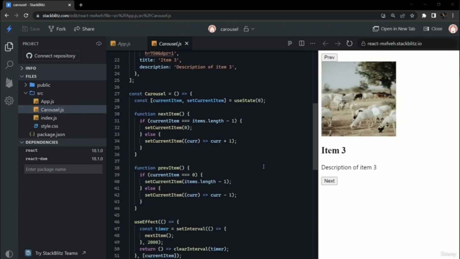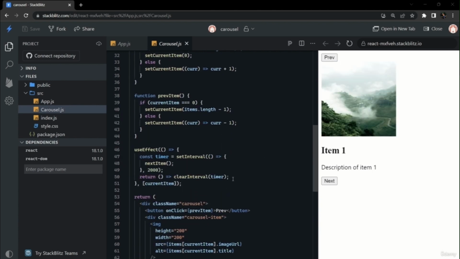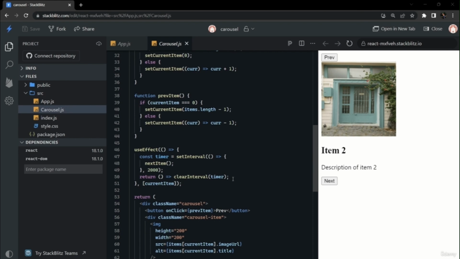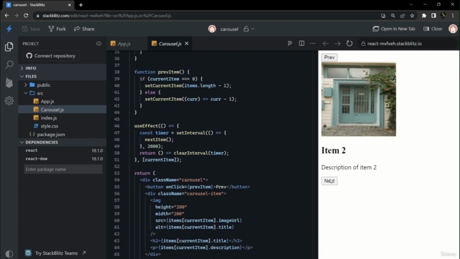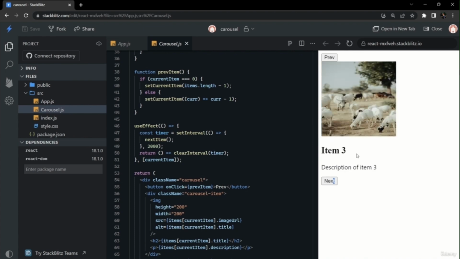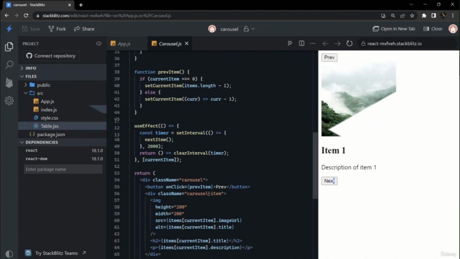So now we have done everything, and our carousel is working fine. It is automatically working, and if we click on any button, then the functionality of the button will take precedence over the automatic working of the carousel. So if we click next, it is working fine. So there is no anomalous behavior in the timer as we have cleared the timer, and if we click on previous, it takes precedence. So that's all for this video, everybody.